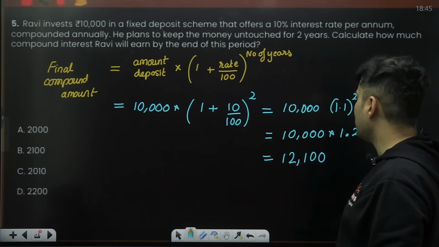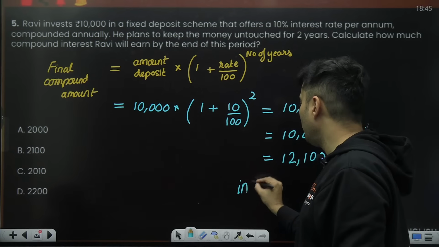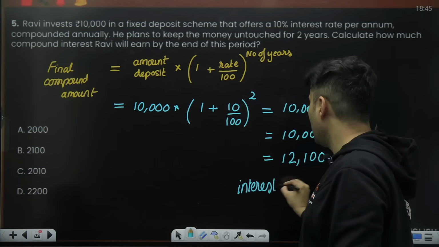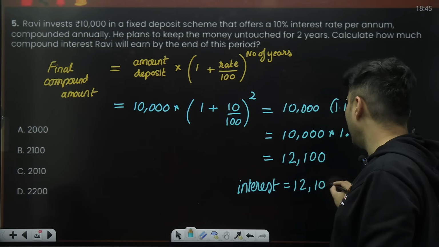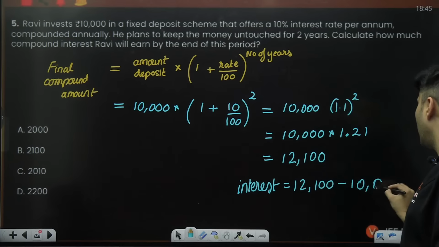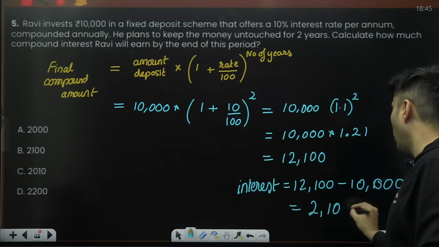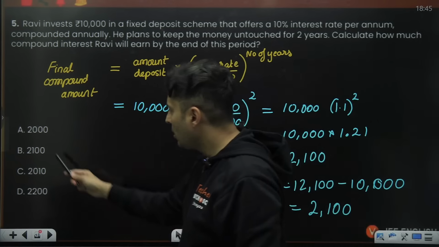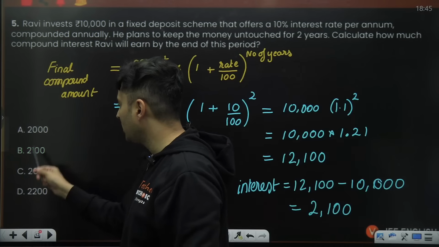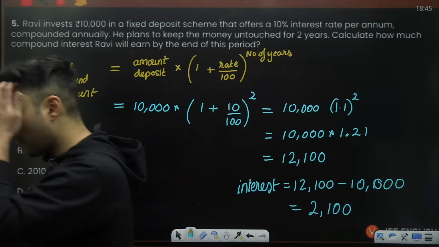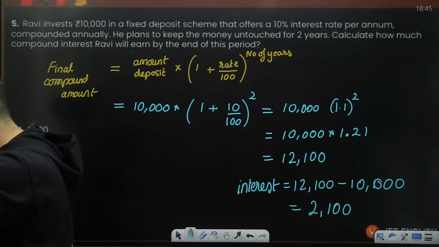So that will be nothing but 12,100. If you are talking about how much interest he has earned, that will be 12,100 minus your 10,000, so that is nothing but 2,100. So 2,100 is nothing but B option, guys. Absolutely right. I hope this is absolutely clear.